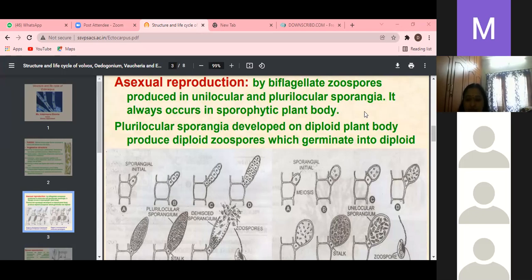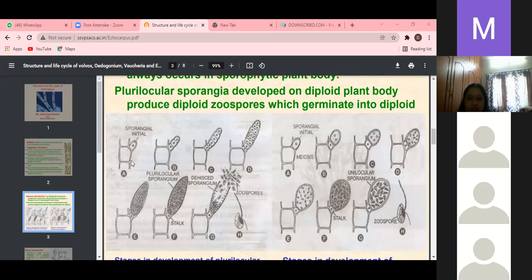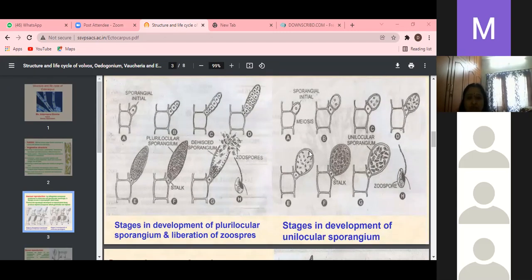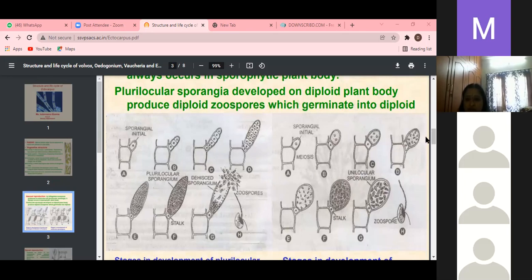The terminal cell of the bractlet increases in size to take on a globose or ellipsoidal form. See, you can observe this stage developing into the unilocular sporangium. You can observe this picture, where my arrow mark is. This is the bractlet, and this is the terminal cell. The terminal cell of the bractlet increases in size. What happened? It develops and increases in size to take on the globose or ellipsoidal form.